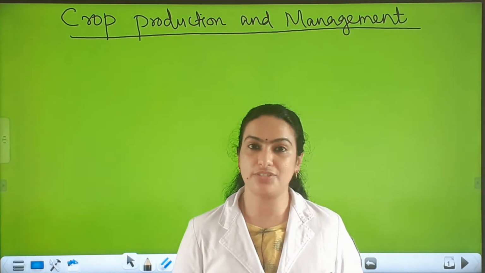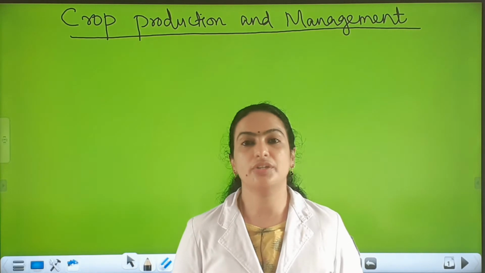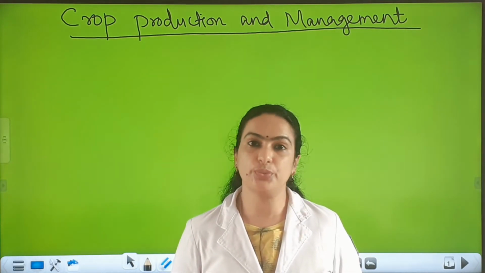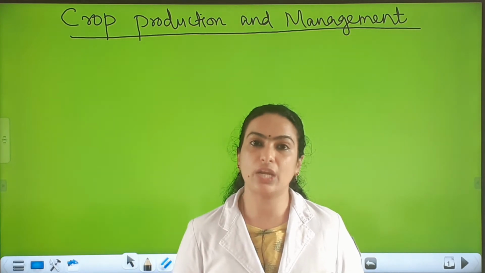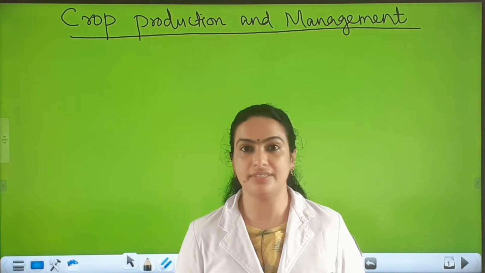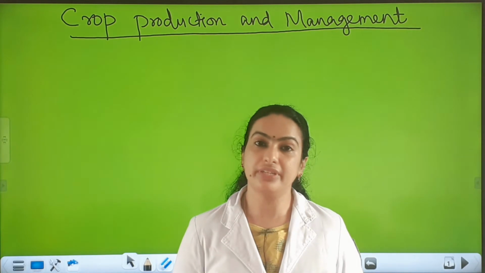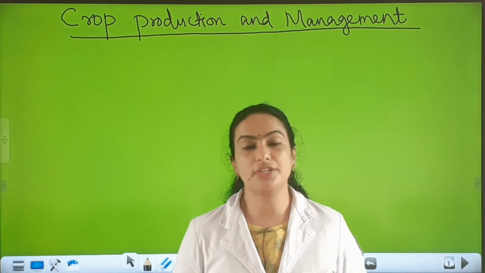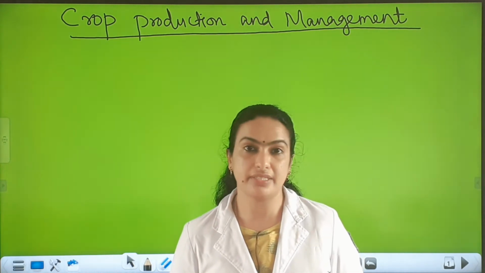Now I am going to teach you the next chapter, crop production and management. As you know, all living things require food to release energy for doing various life activities. The population of our country is increasing day by day.